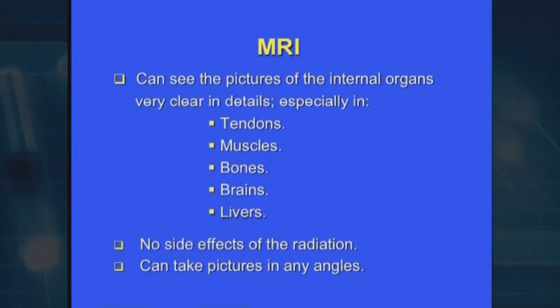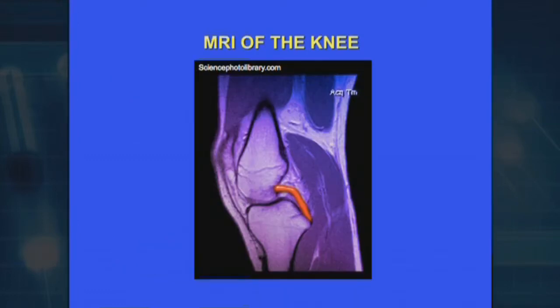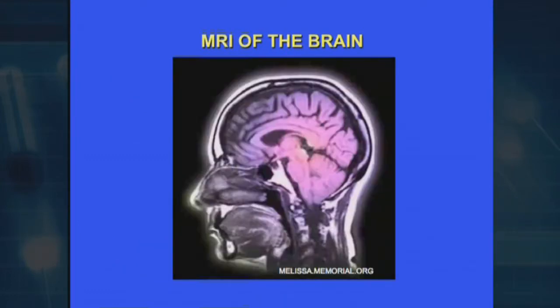So, Dr. Tran, when do you send the patient for a CAT scan and when do you send the patient for the MRI? That's a very important question, because most of the time the physician will have to decide whether to rely on MRI or to use the CAT scan. The MRI is able to give much better pictures, clear and detailed, especially of the tendons, muscles, and joints like the knee, and especially the brain, and sometimes it's used for better pictures of the liver as well.